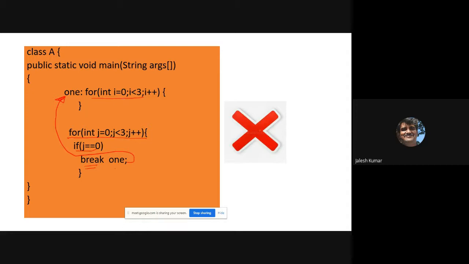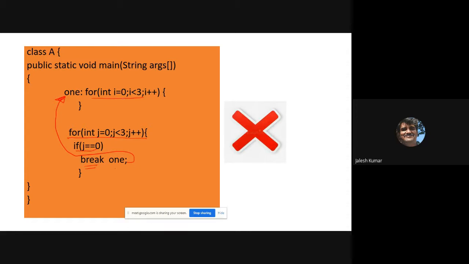Here is how it works. Whenever you are using break, you have to remember 2 points. First, a break statement should appear in a loop. Whenever you use break, it should appear in a loop. Second, a break that terminates a switch statement affects only the switch statement, not any enclosing loop, because you know we use break in a switch. So when you use it in a switch, it terminates that switch statement, not any enclosing block. But generally, if you are using break, it should be in a loop. Anyway, I'll show you the example also.